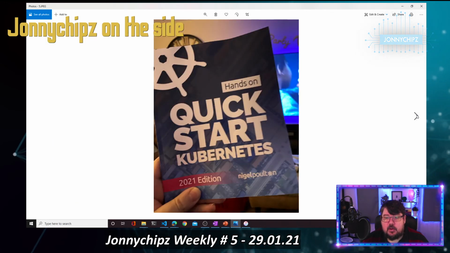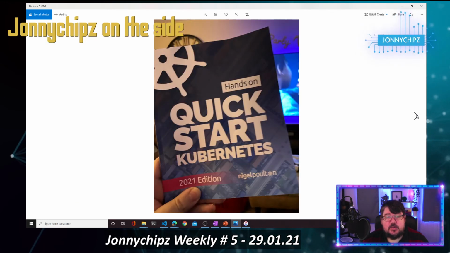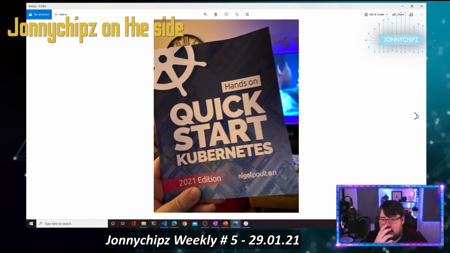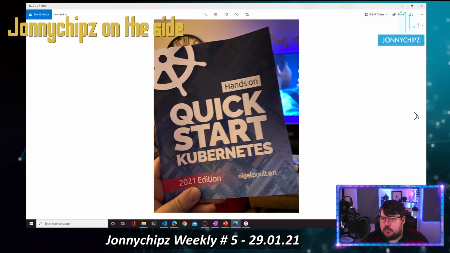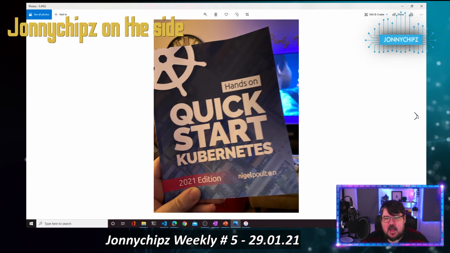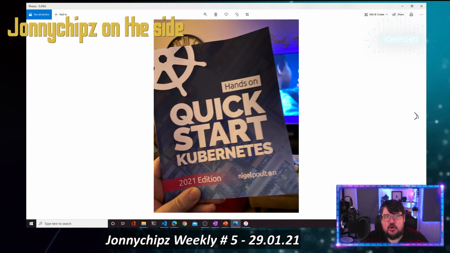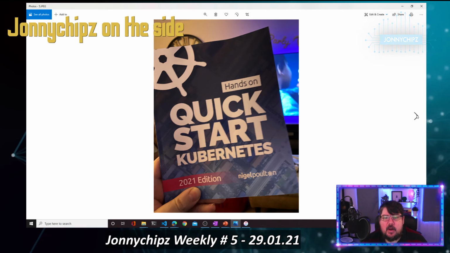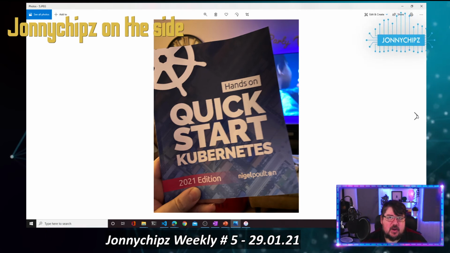Other news, Nigel Poulton's new book, Quick Start to Kubernetes. I bought Nigel's book on Docker just before Christmas, a couple of weeks before Christmas, actually. I've not completely finished it, but I'm pretty much three quarters of the way through the book. And I got so much out of it. It was a great, fantastic book from Nigel. So I saw this pop up on the socials the other day, straight onto Amazon, bought it.